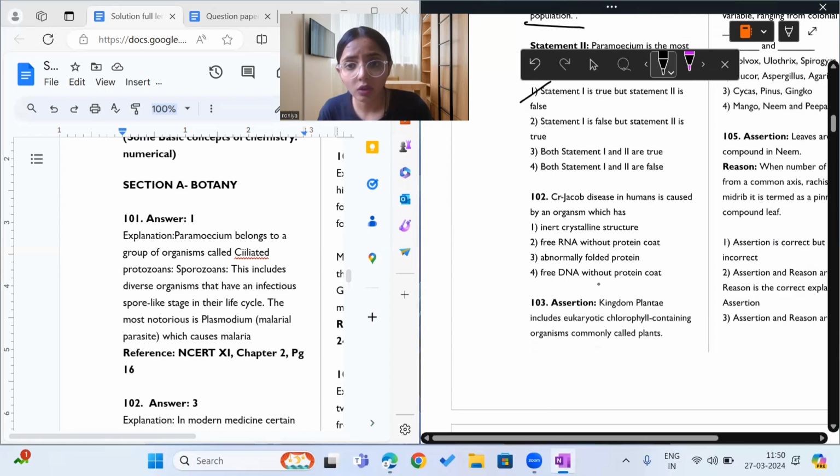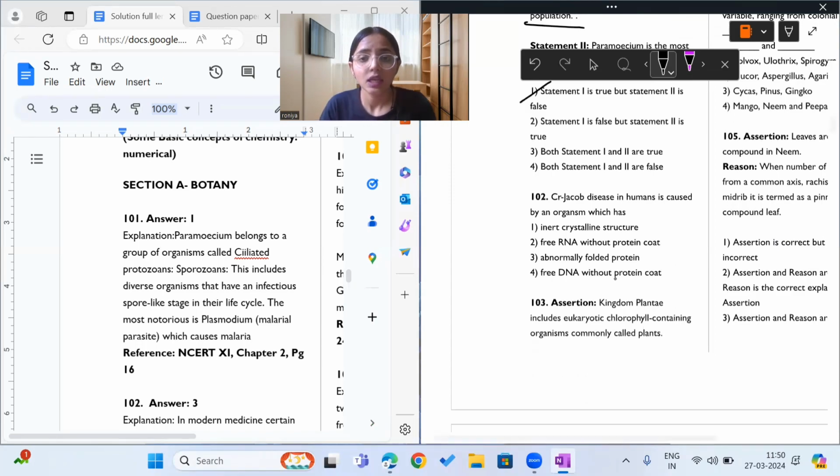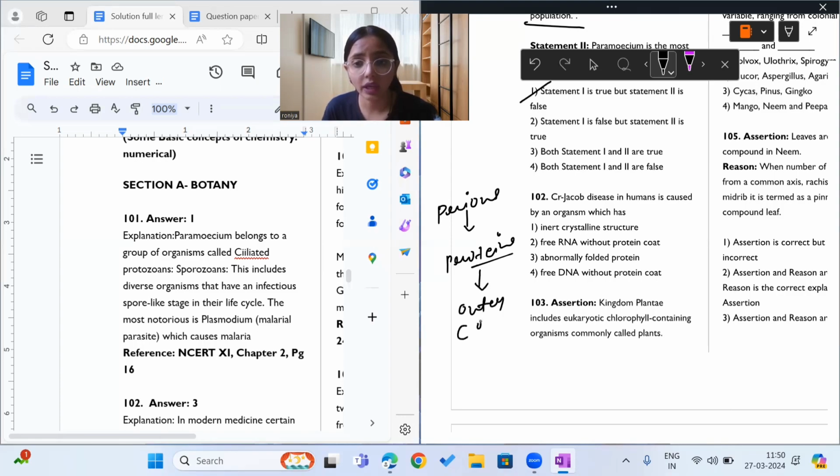Moving on to question 102. It says Creutzfeldt-Jakob disease in humans is caused by an organism which is... Creutzfeldt-Jakob disease in humans is caused by prions. And what are prions?